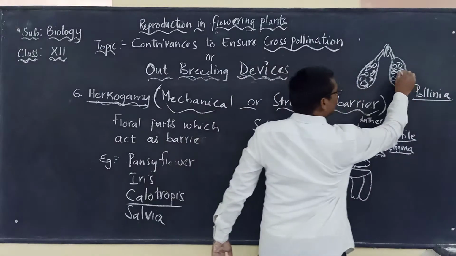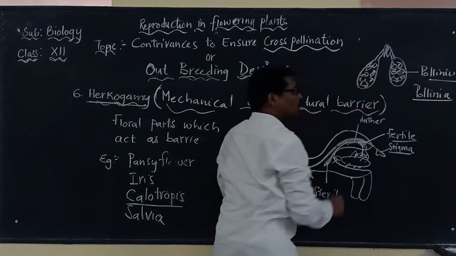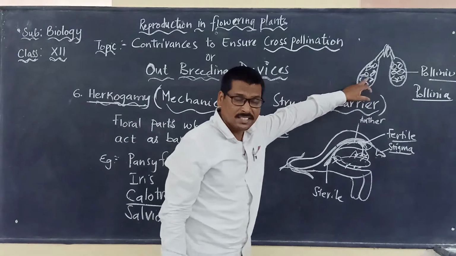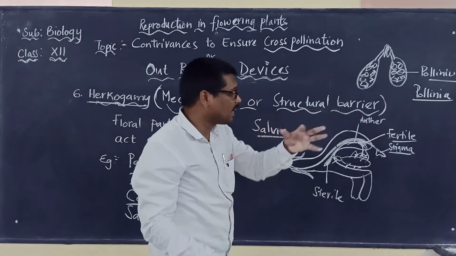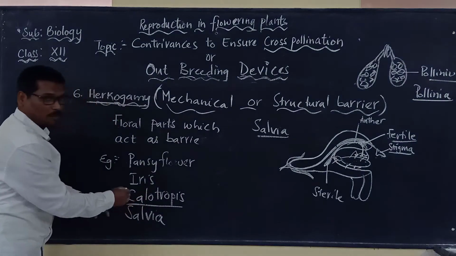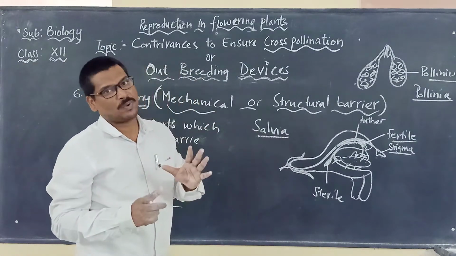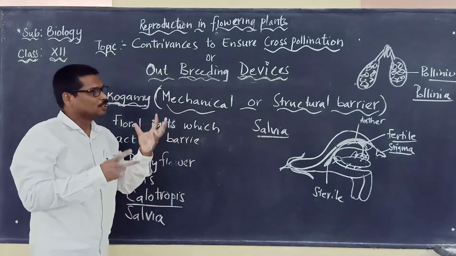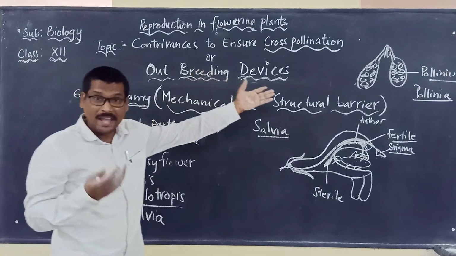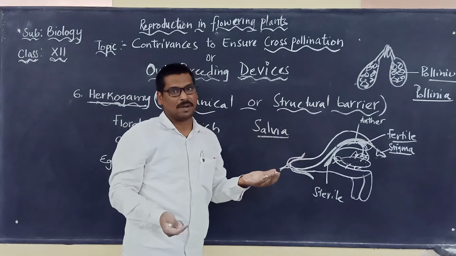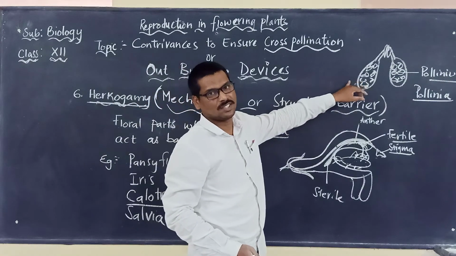So this is a sac called what now? Pollinium. Here it is consisting of pollen grains. This type of pollinium, or pollen grains held together as a mass, is observed in Calotropis. So what happens here is that it compulsorily requires what? An agent to carry these pollen grains from the male part to the female part, to the stigma, because they are not in close association. Compulsorily it requires the insects.